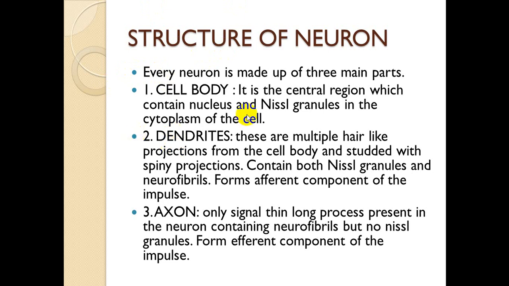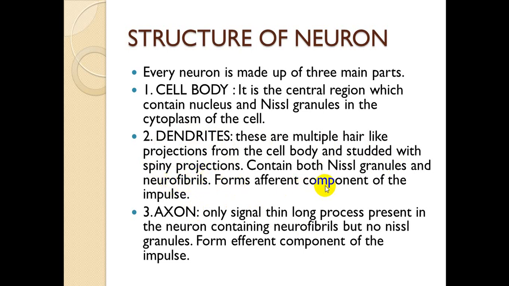Then the second part is dendrite. Dendrites are the multiple hair-like projections from the cell body and studded with spiny projections. For example, this is a nucleus. तो इस nucleus से इस तरह hair-like, thread-like processes इस तरह निकले होते हैं, and those processes are known as dendrites. और हर एक का end जो है that is spiny projections होते हैं. They contain both Nissl granules and neurofibrils.